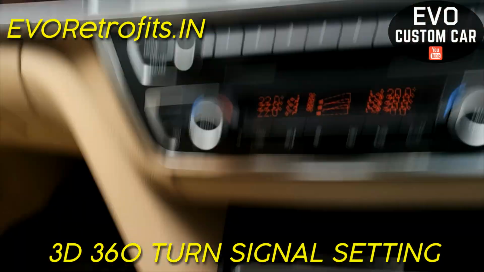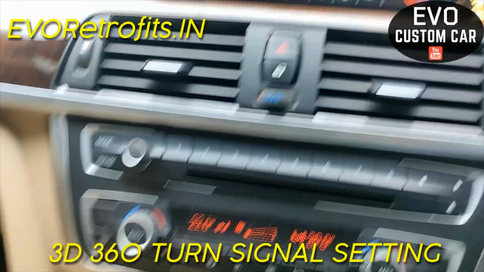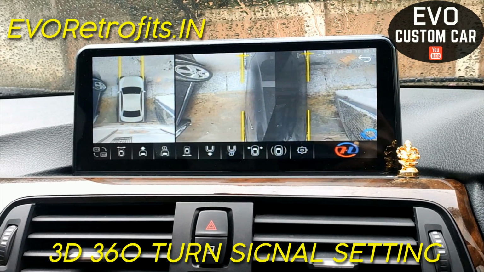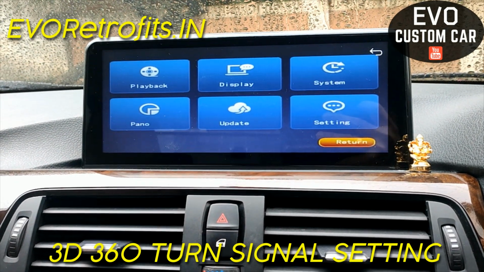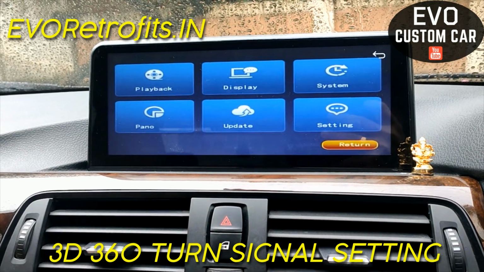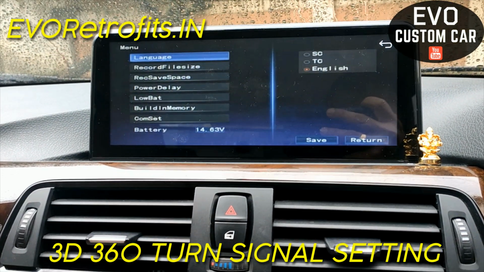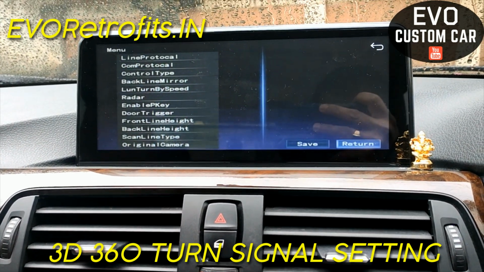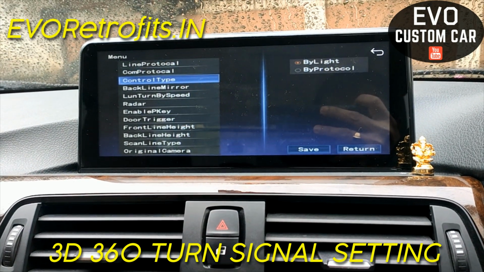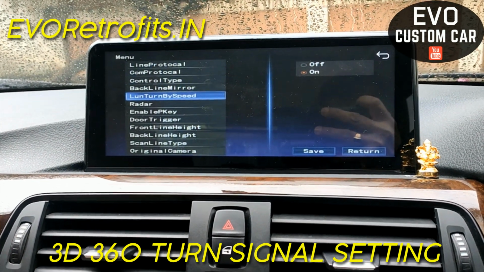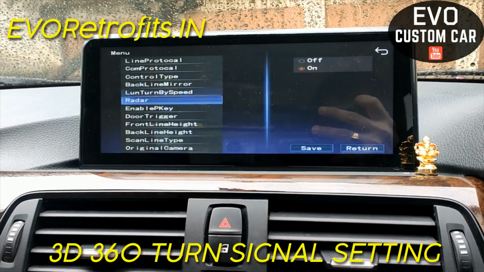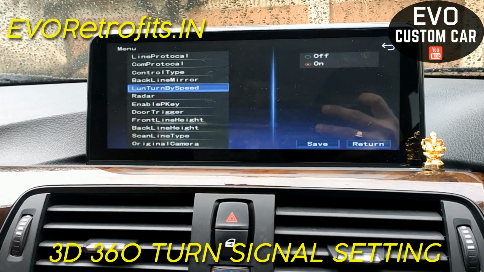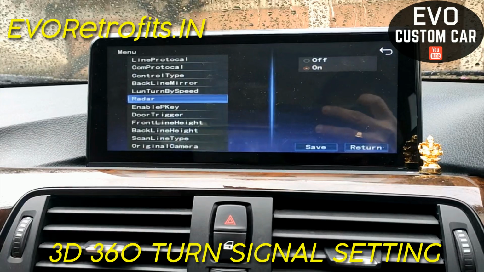So we go to settings. We basically use the controller to turn the options and go to settings. Under settings, you go to the last option called ComSet, and we choose here turn by speed and radar. Both we turn on. So turn by speed should be on and radar should be on.